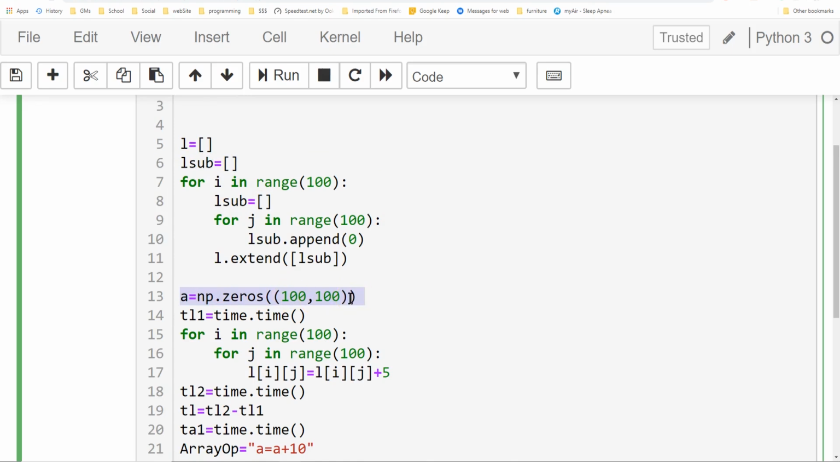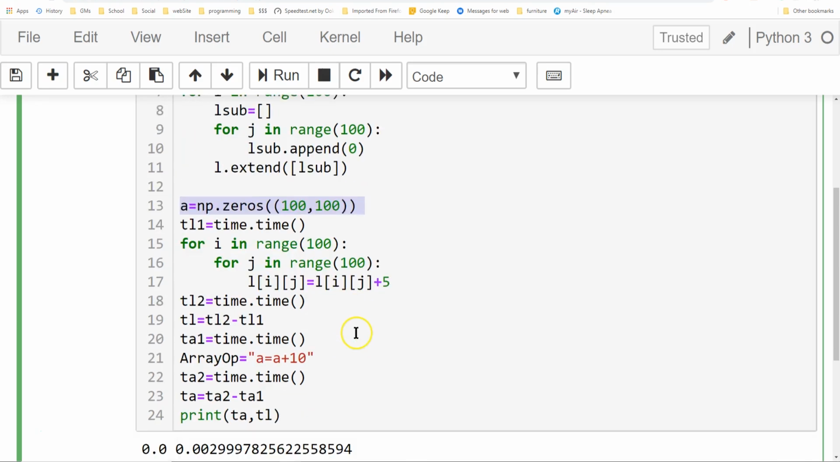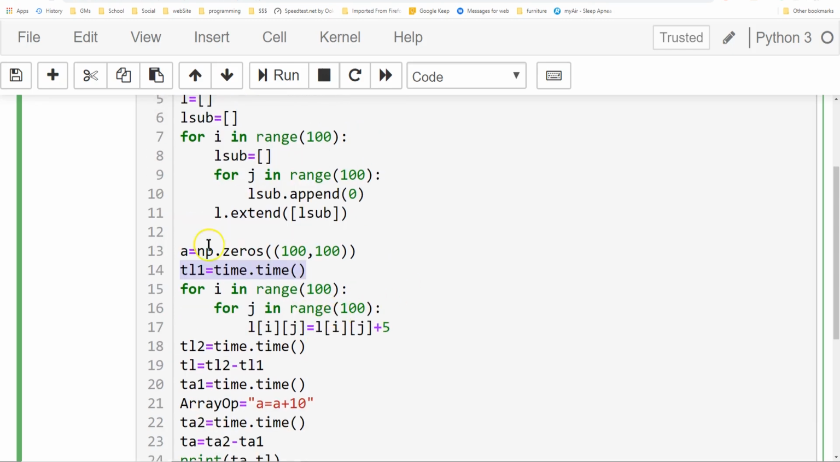They're all zeros, and they're all of type integer. I believe it's either float or integer on this. I'd have to actually do a type on it. And then, if we take in and create a TL1 equals time.time, and then we do for i in range of 100, for j in range of 100, L of i, j equals L of i, j plus 5. So we're just doing a simple calculation on our array and subarrays. This is an array of arrays.